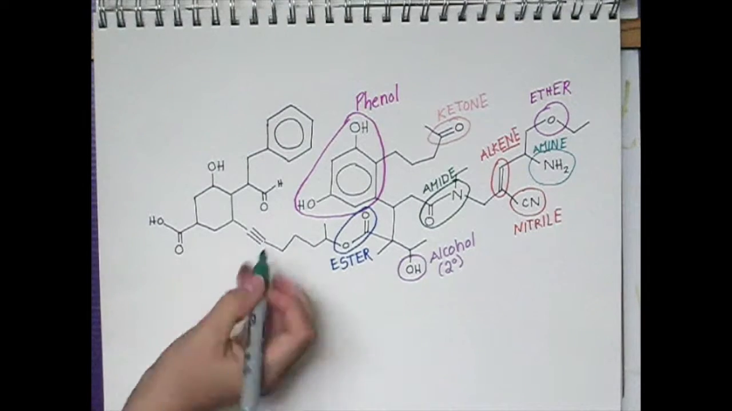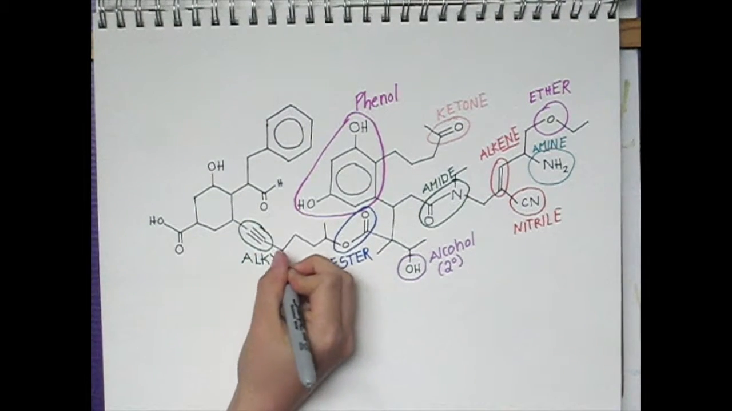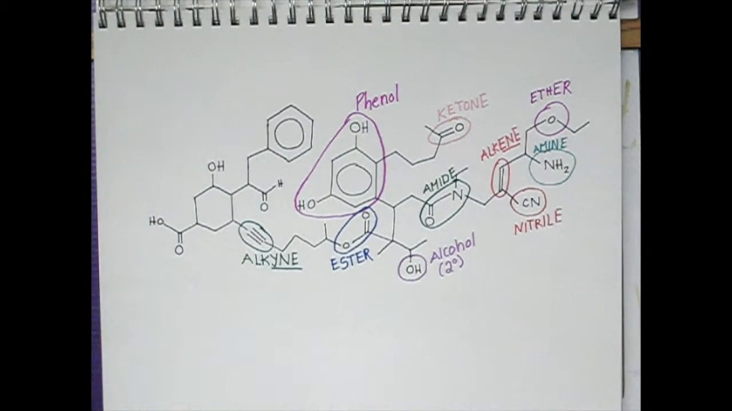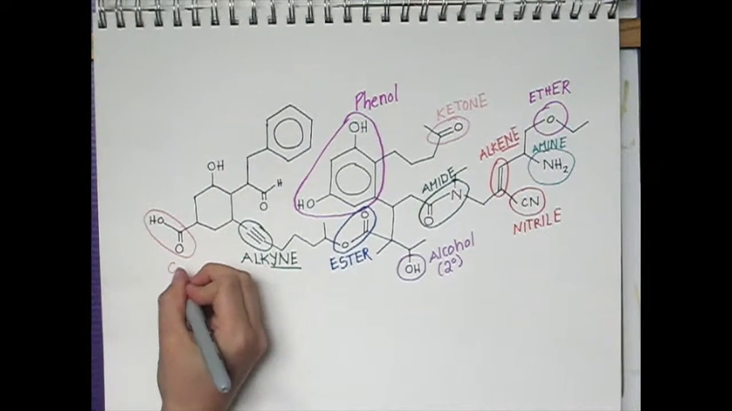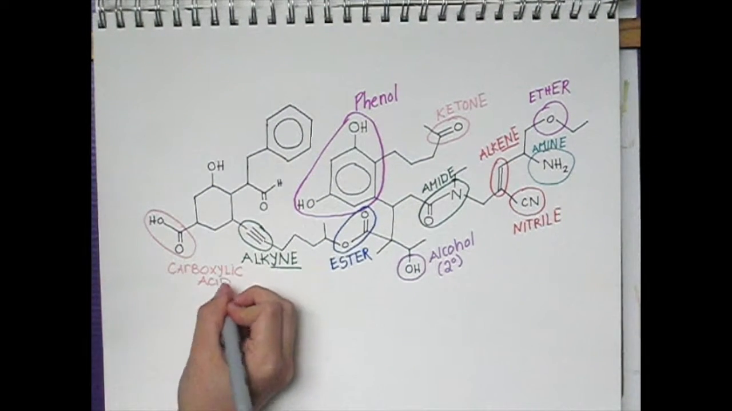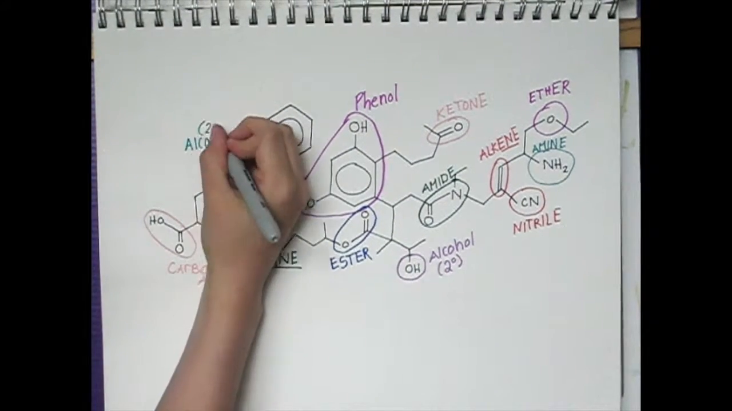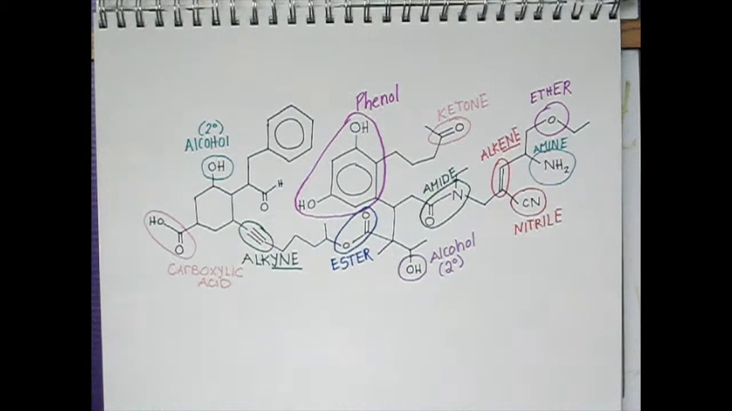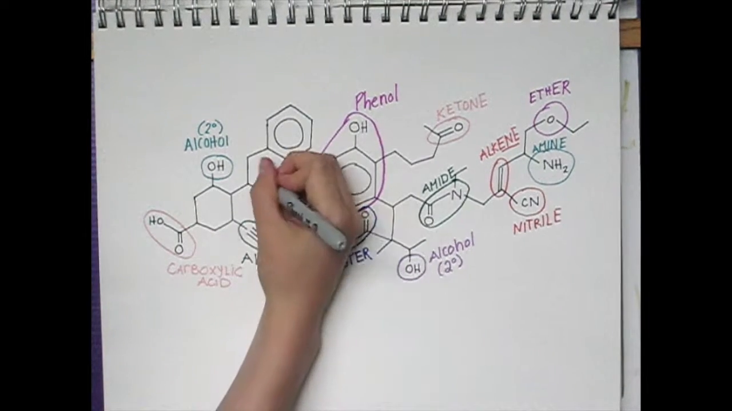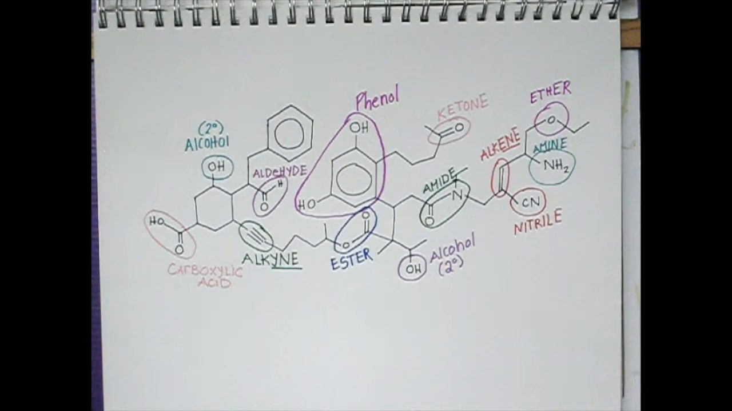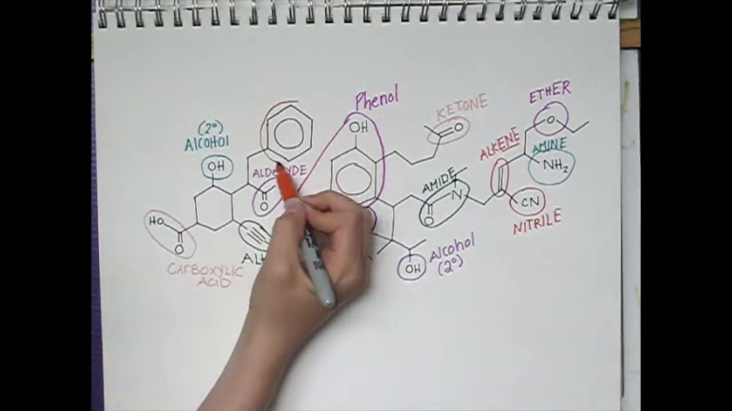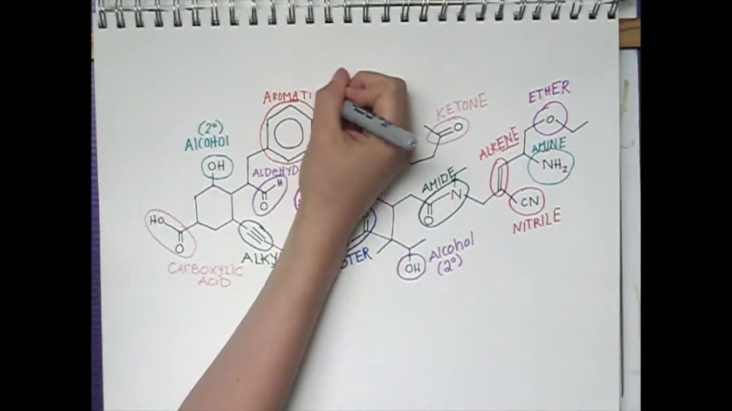Triple bonds are alkyne. We have an OH and a double O, so carboxylic acid. We have OH, which is an alcohol, and it's in the secondary position. Carbonyl with the hydrogens, an aldehyde. And our aromatic ring.